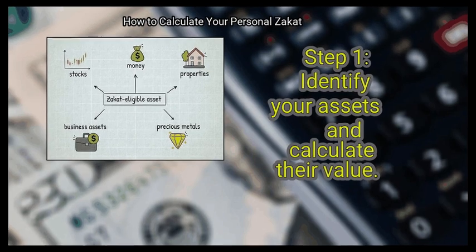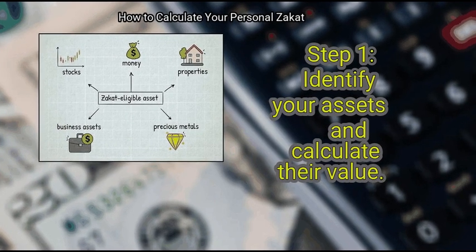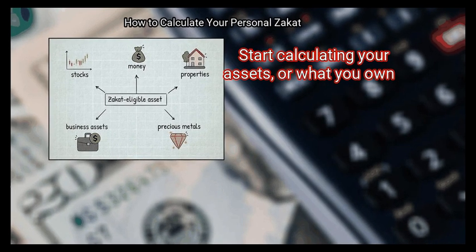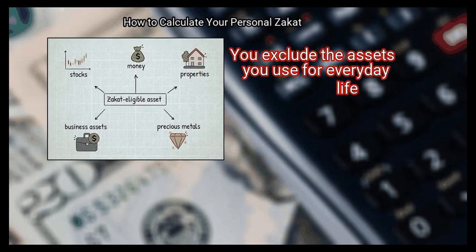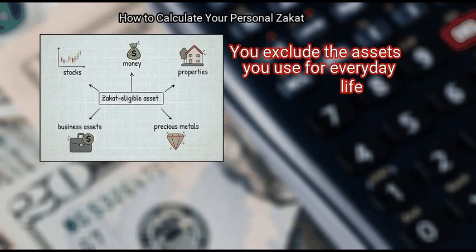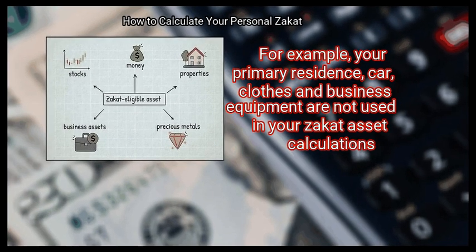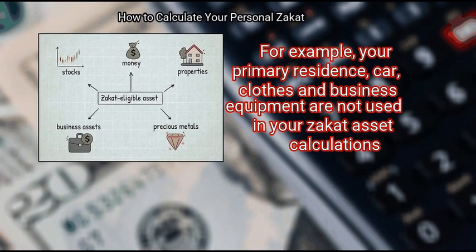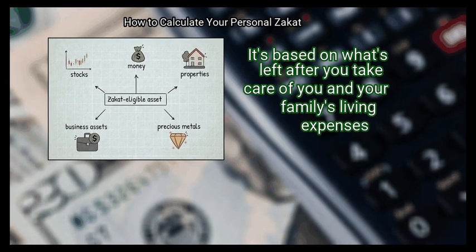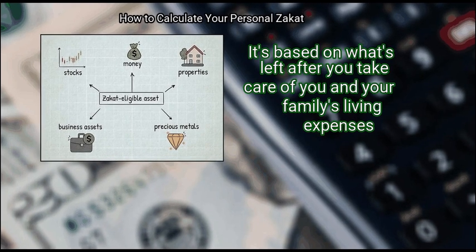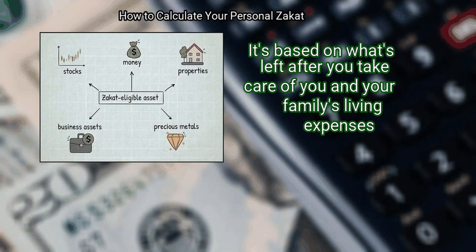First, identify your assets and calculate their value. Start calculating your assets, or what you own. You exclude the assets you use for everyday life. For example, your primary residence, car, clothes and business equipment are not used in your zakat asset calculations. It's based on what's left after you take care of you and your family's living expenses.